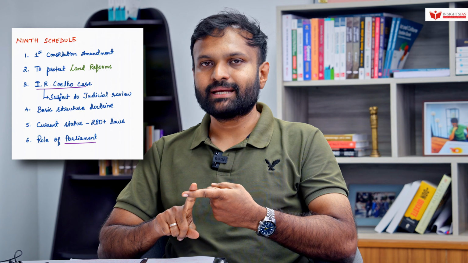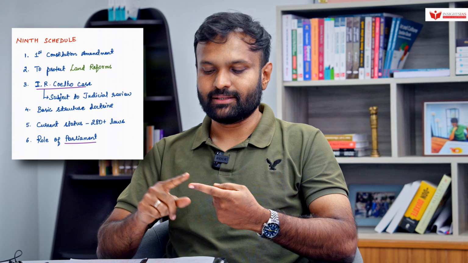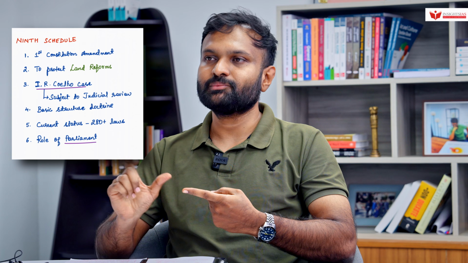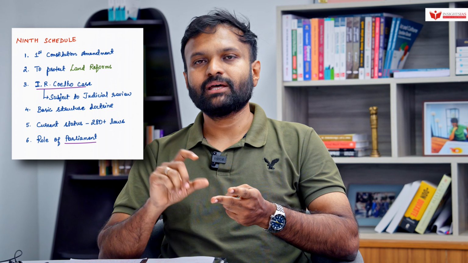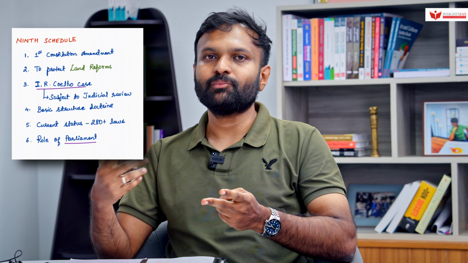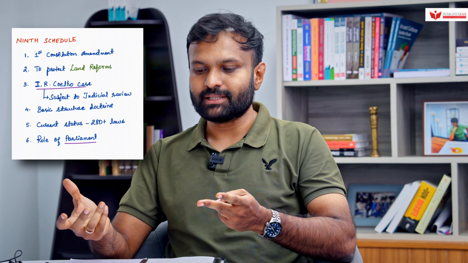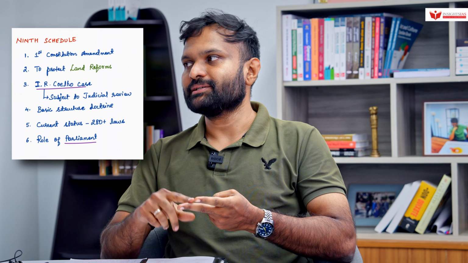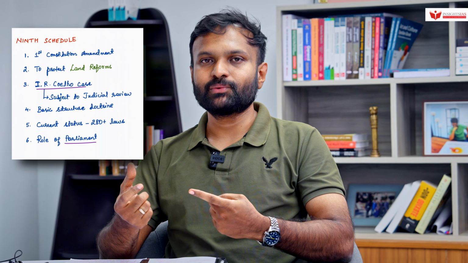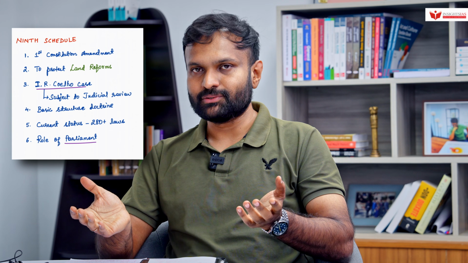The 9th schedule was added in the first Constitutional Amendment Act, especially to protect land reforms from judicial review. Originally, the laws listed in 9th schedule were immune from any judicial interpretation or judicial review, and they could not be challenged even if they violate fundamental rights. In the IR Coelho case, the Supreme Court ruled that the laws kept under 9th schedule are not completely immune from judicial review.